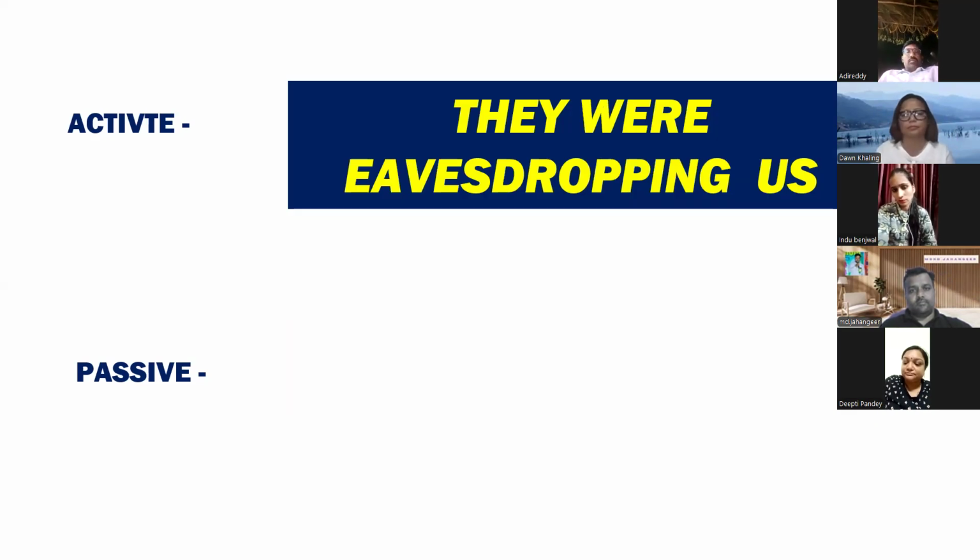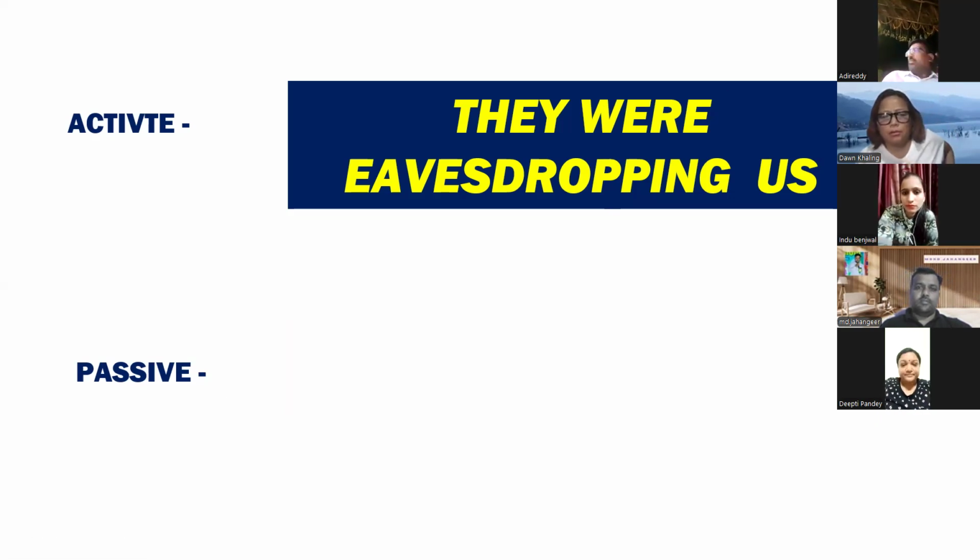Okay. They were eavesdropping on us. Yes, Eddie, ready? Unmute. Yes, they were eavesdropping on us. Okay, I think some network issue from his end. Eddie ready, would you like to try?